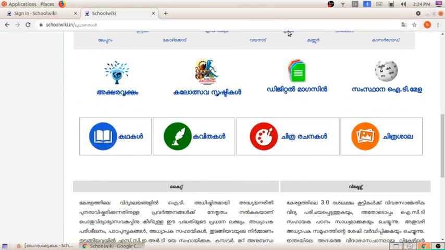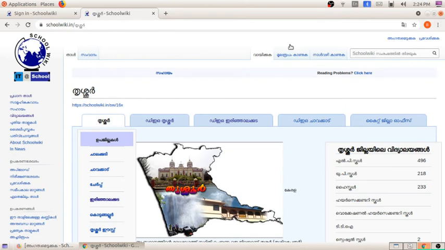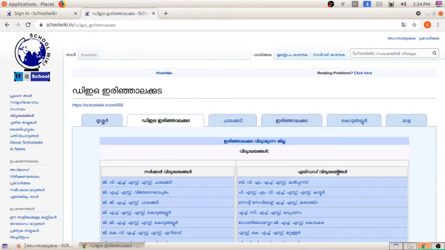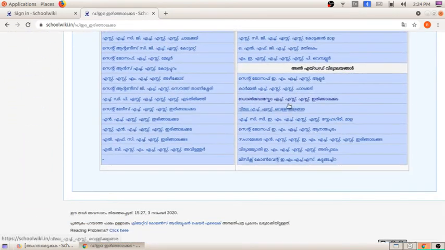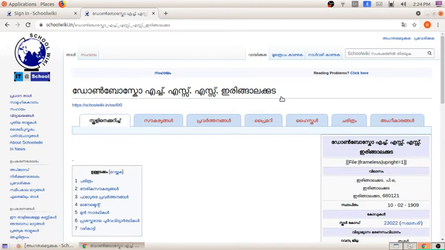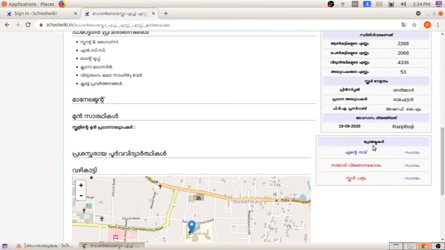I am going to Thrissur, Irinjalakuda Education District, and I am taking our school. Here you can see different projects. The first project is Entenada, so I am clicking this project.